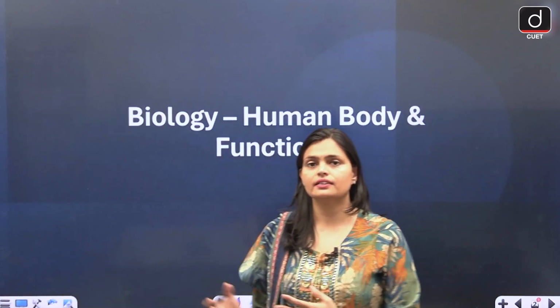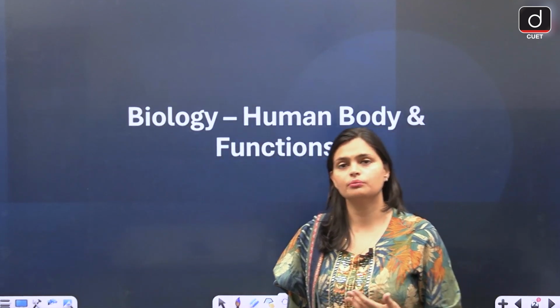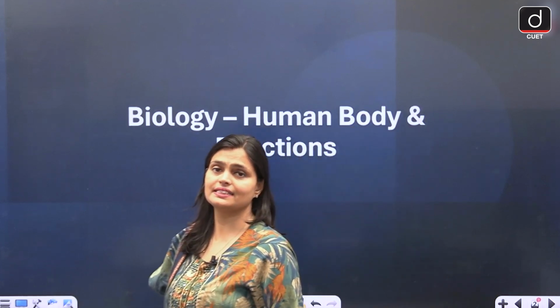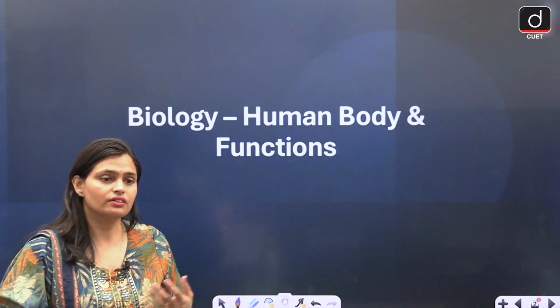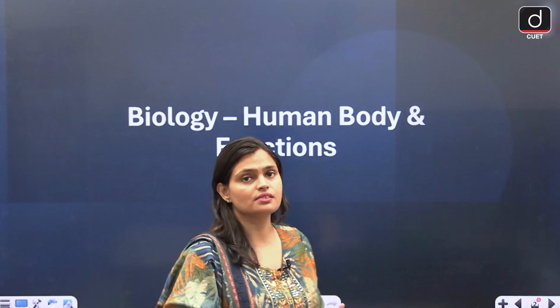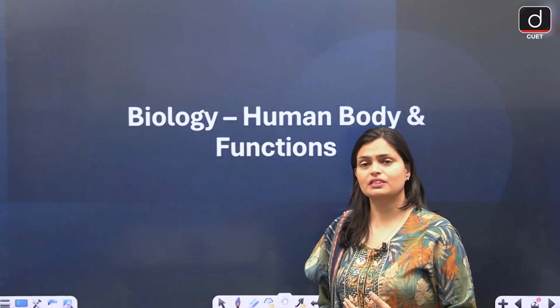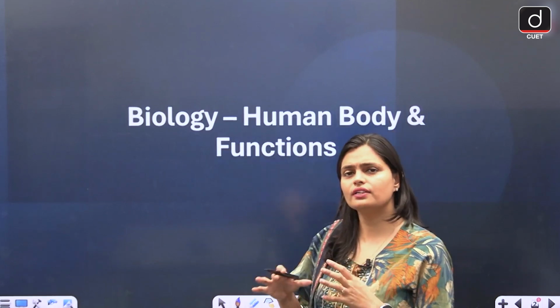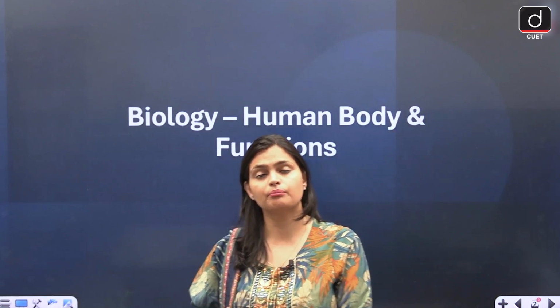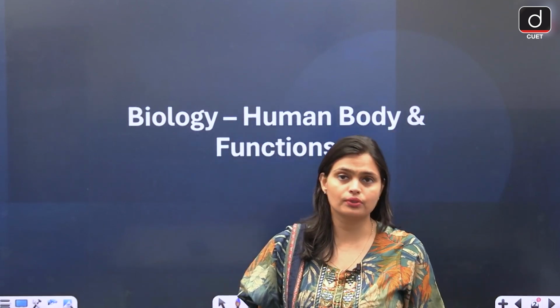part 2. In this part we are going to cover all the human body systems, like what do you mean by cell, tissue, then the various systems we have in our body, like digestive, circulatory, then nervous system, excretory system, respiratory system. All these systems have a very important role in our body.